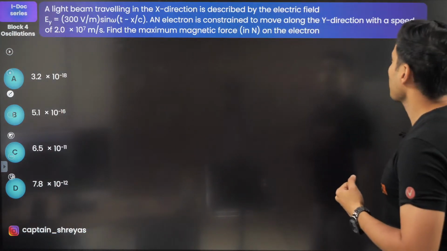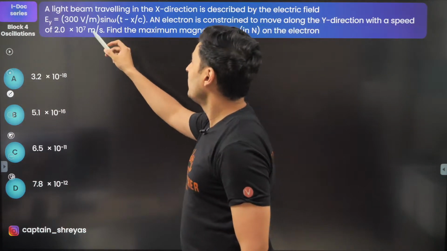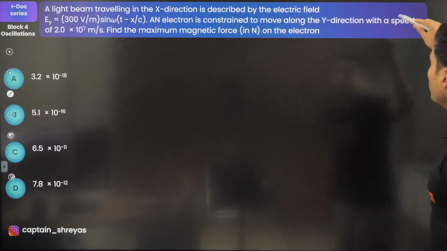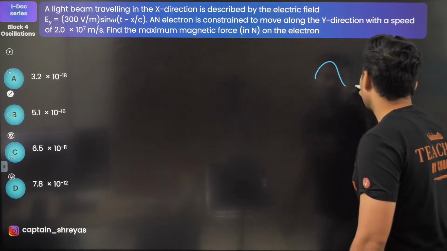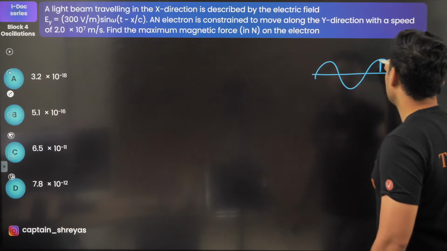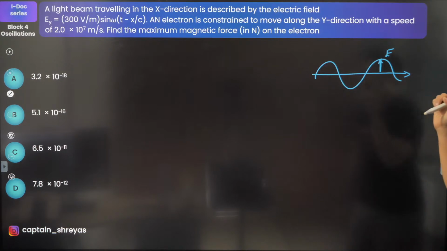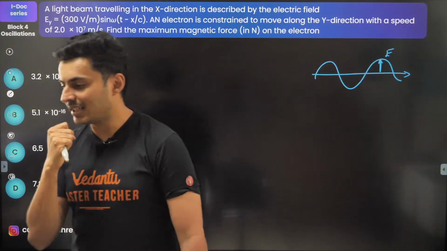Here it comes. Okay, so find the maximum magnetic force on the electron if the electric field equation is given and the electron is moving in the y direction only. Interesting. So when this electric field travels, this is the electric field, and this electron is moving along that y direction. The question is, find the maximum magnetic force on that electron.